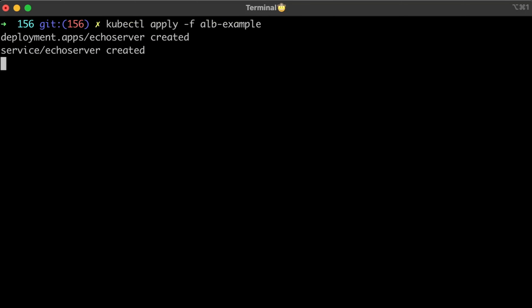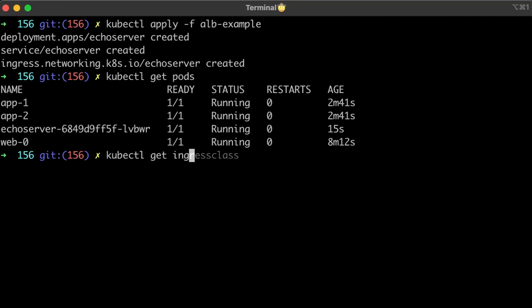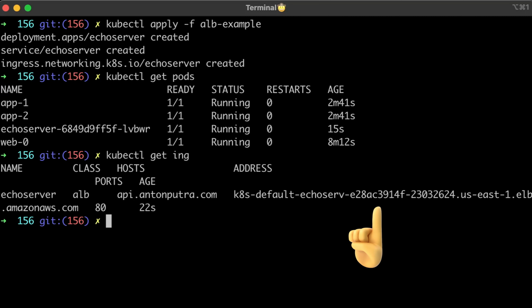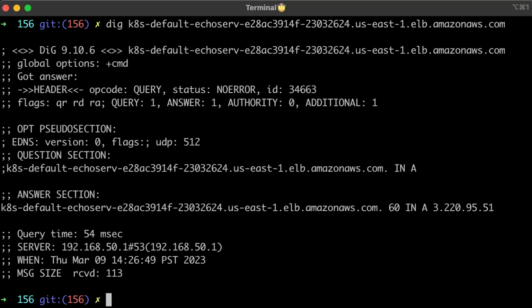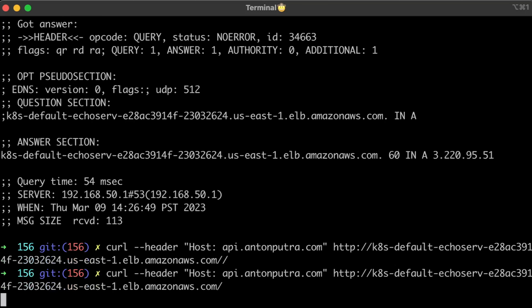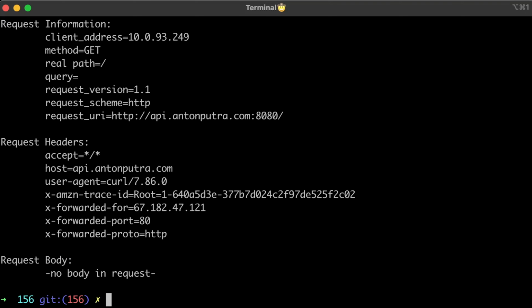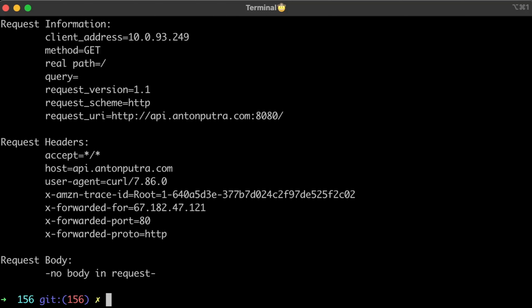Switch to the terminal and apply the YAML files. Make sure that the pod is running and check the ingress resource. If you get an external address, it means that the load balancer was successfully provisioned. Let's wait a few minutes and verify that we can resolve the DNS name locally. Now, to quickly check the ingress, we don't need to create a CNAME record. We can simply use curl and a host header. Instead of an IP address, use the load balancer hostname. It appears that we can access the Echo server deployed in the Kubernetes cluster from our local machine.